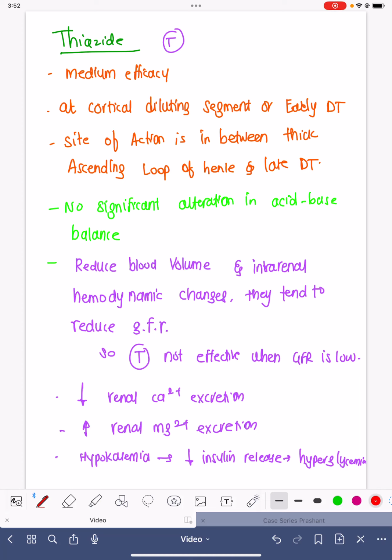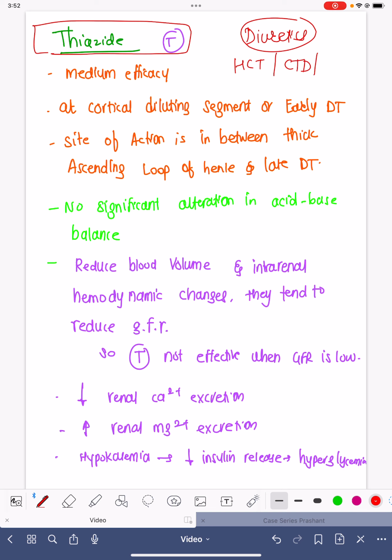Today we are talking about the medicine thiazide group. Now we must know thiazide fall under diuretics, and what we'll be talking about will be hydrochlorothiazide, chlorthalidone, and metolazone, or Metose. Now these are very common drugs.